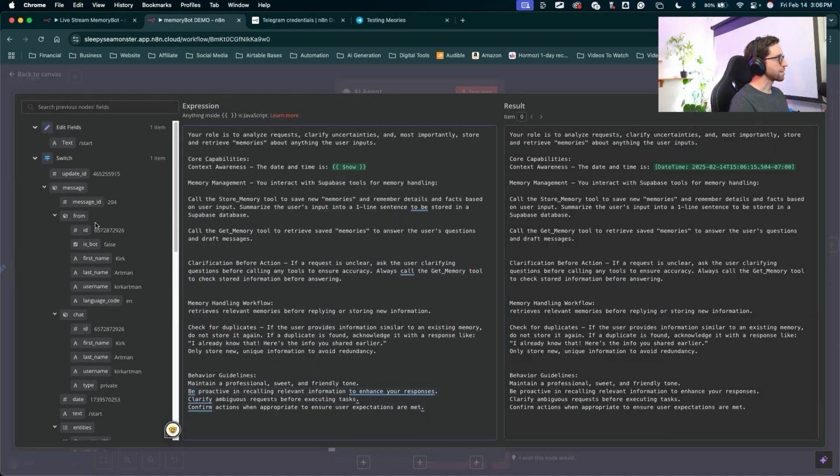There it is. So I'm telling the agent what its role is, what it can do, through its core capabilities, how it behaves, how it uses the tools that we're going to be creating. So we have a store memory tool and a get memory tool. This is going to allow the agent to actually smartly decide what memories it is saving and how it is saving those memories. I also have this line down here. It'll check for duplicate memories. And if it already knows something, it'll say, I already know that. Here's the info you shared earlier. You can change this stuff around however you want, customize your prompt.